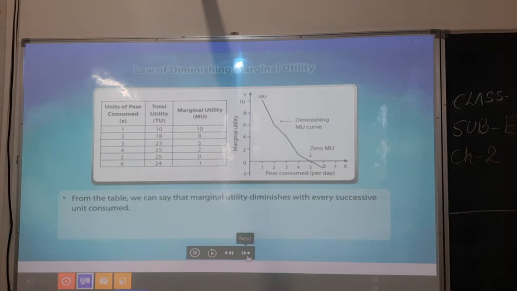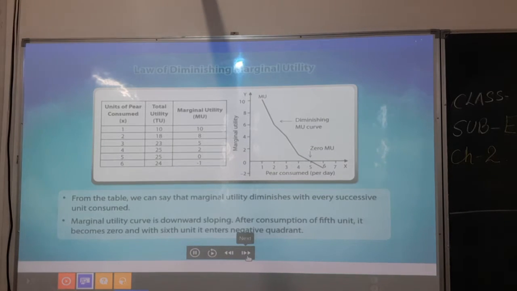From the table, we can say that marginal utility diminishes with every successive unit consumed. Marginal utility curve is downward sloping. After consumption of fifth unit, it becomes 0, and with sixth unit, it enters negative quadrant.